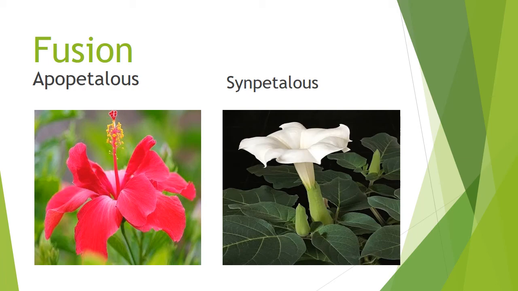What is meant by apopetalous? Yes, very good. Petals are distinct. Then what is sympetalous? Petals are fused or united. Example for sympetalous is datura, and example for apopetalous is Hibiscus rosa-sinensis. Can you understand? Yes, very good.